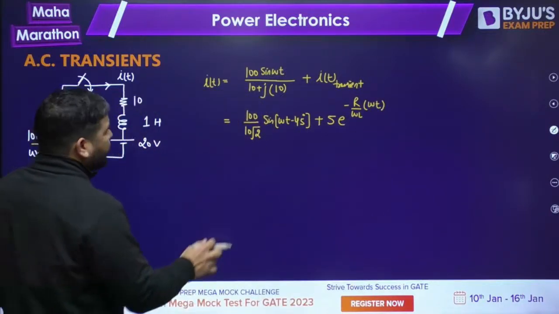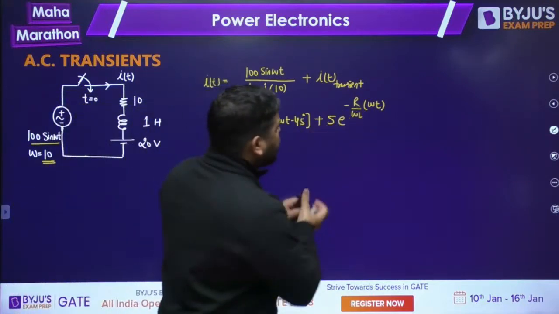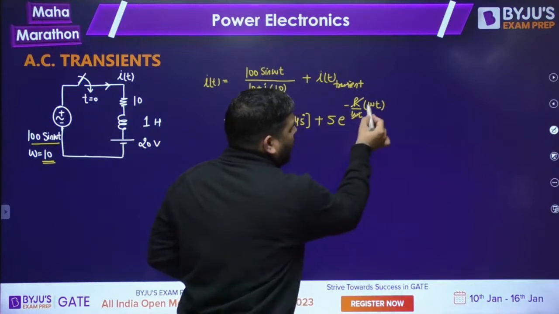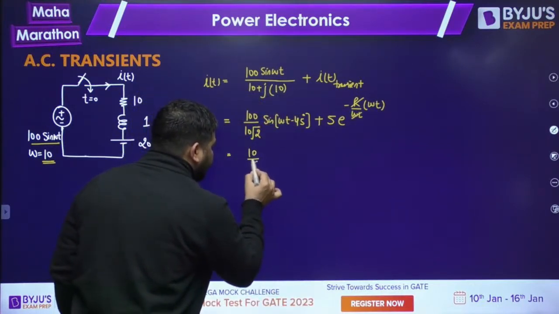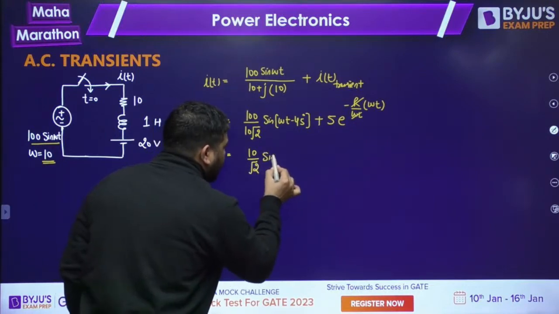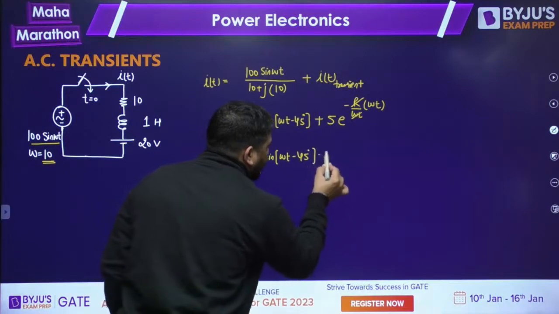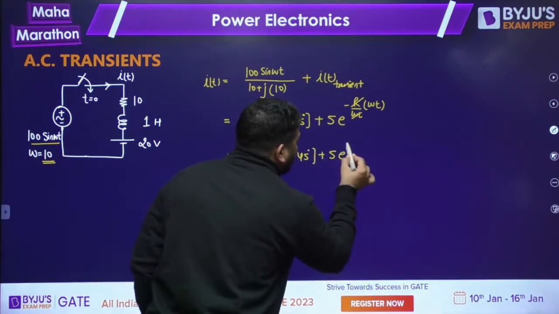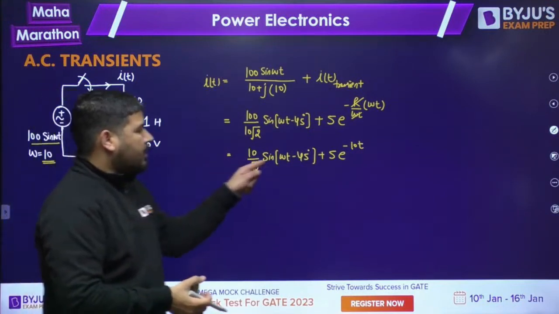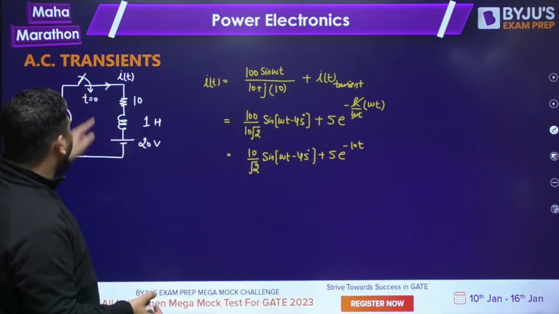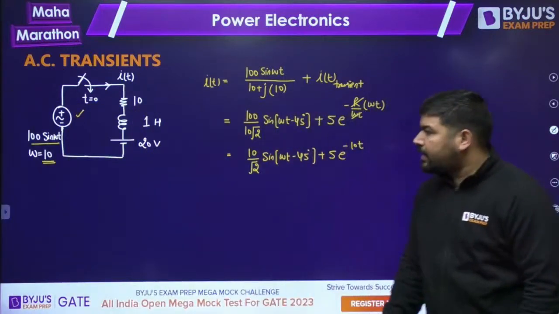So if you put omega L, it will be 10, and R is also 10, so this will cancel. Omega is 10 itself. So the entire equation will be 10 by root 2 sine of omega t minus 45 degree plus 5 e to the power minus 10t. This will be the current equation due to the AC source. Due to the AC source we have calculated the current equation.